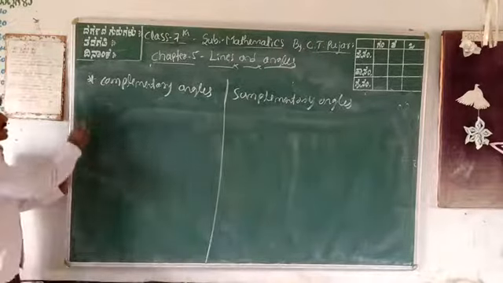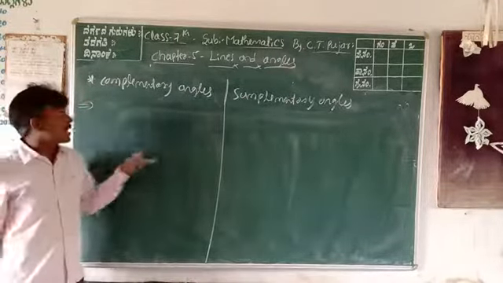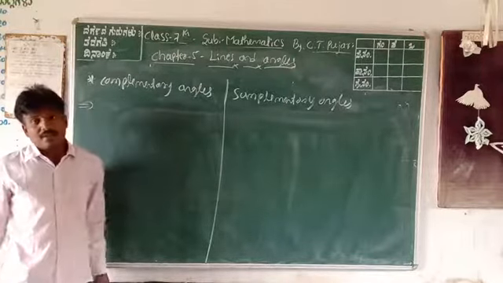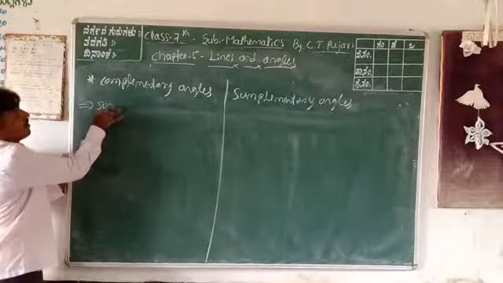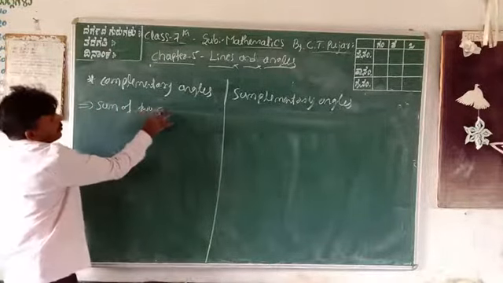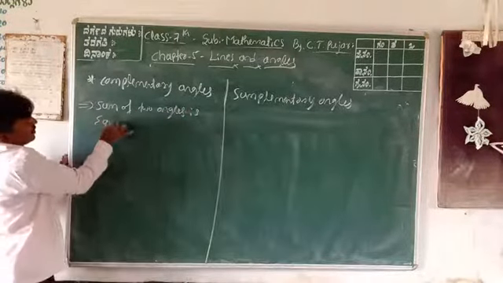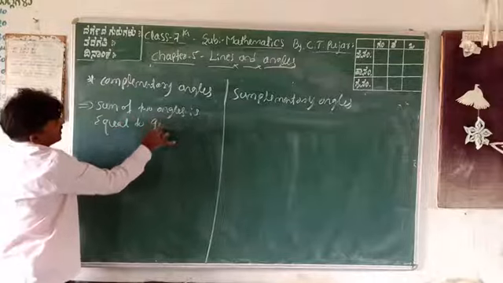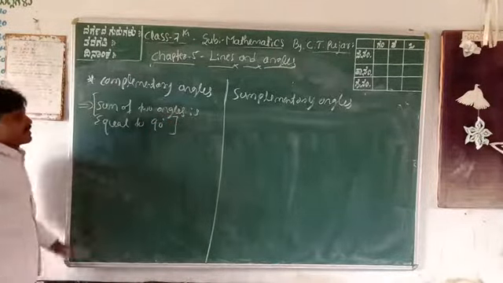Okay, here are some examples. First of all, the meaning of complementary angle: the sum of two angles equal to 90 degrees is called complementary angles.